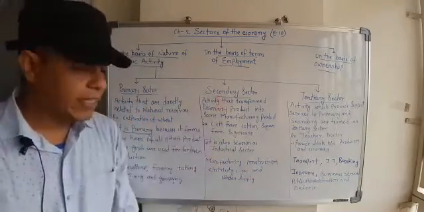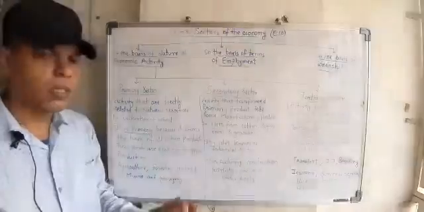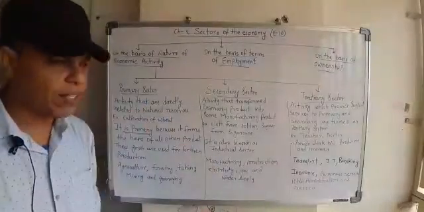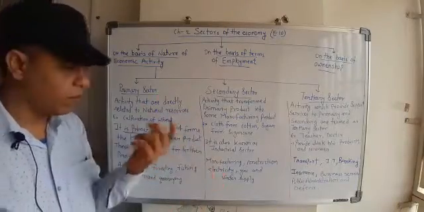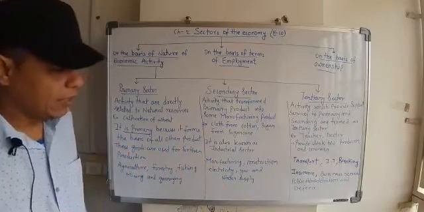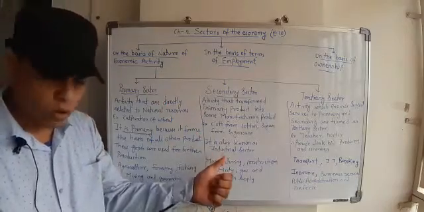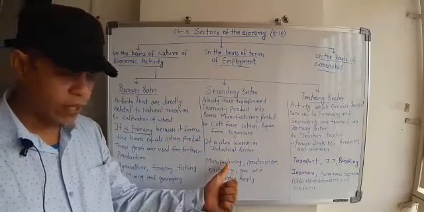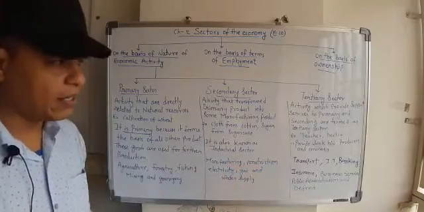Then we have the secondary sector. The secondary sector is very simple. It will transform the primary product into a finished good or into manufactured goods. That we get cloth from the cotton, we get sugar from the sugarcane, and many more examples you can give. It is also known as an industrial sector. According to the government, manufacturing, construction, electricity, gas, and water supply are the examples of the secondary sector.